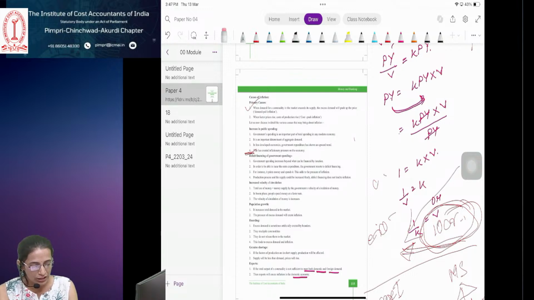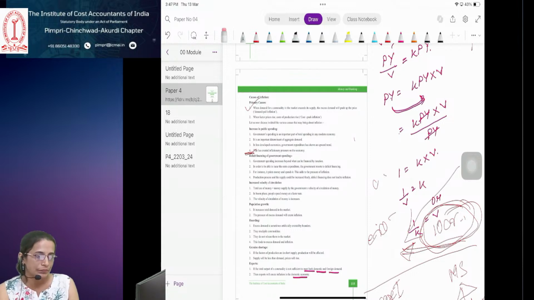In the boom phase, the velocity of circulation of money is high because people have a lot of money available with them. They have a lot of purchasing power. So the frequency to use that money to purchase goods and services increases. So the velocity of circulation of money increases in the boom phase.